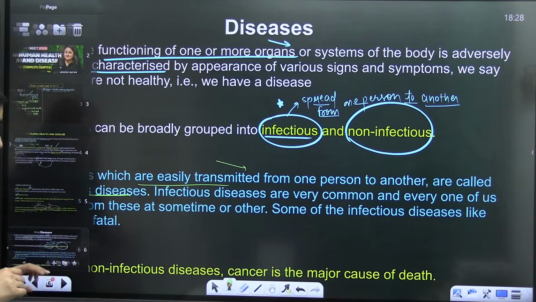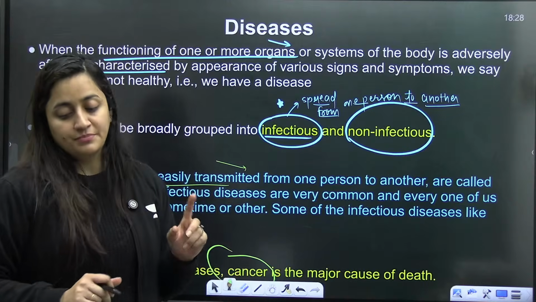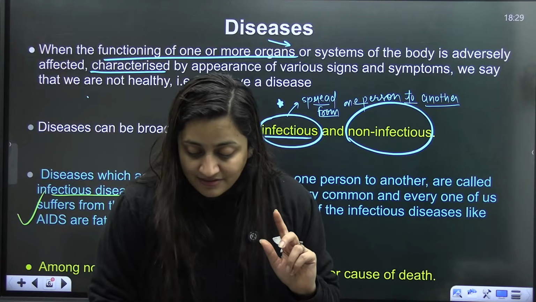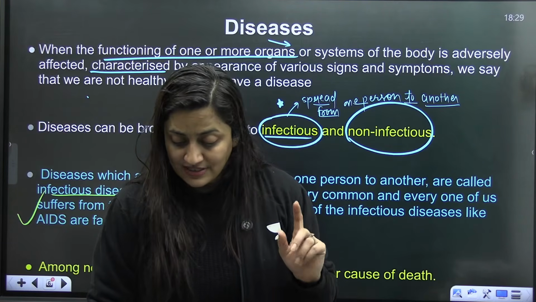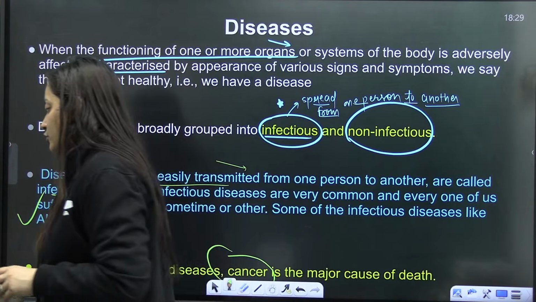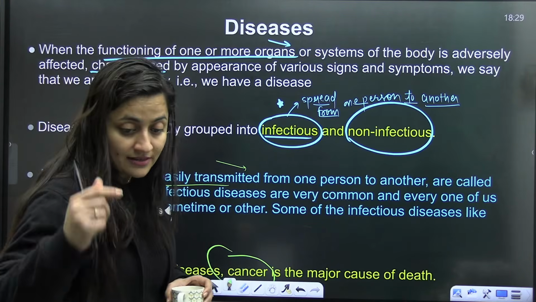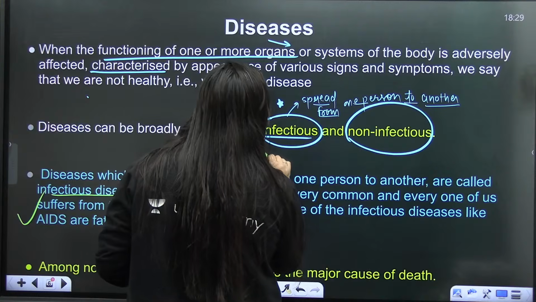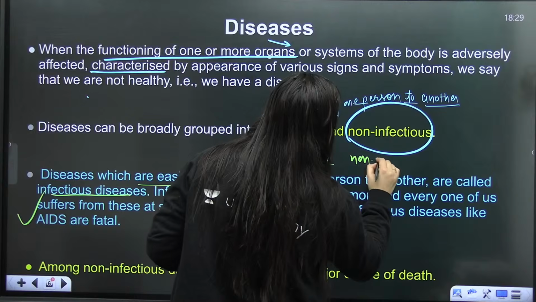And when it comes to non-infectious diseases, the most dangerous one is cancer. It will not spread from one person to another, but we know that it is a very dangerous disease, isn't it, students? Okay, is that clear? Yes, exactly. You can also use the term communicable diseases. So infectious is also known as communicable, and these are the non-communicable ones.